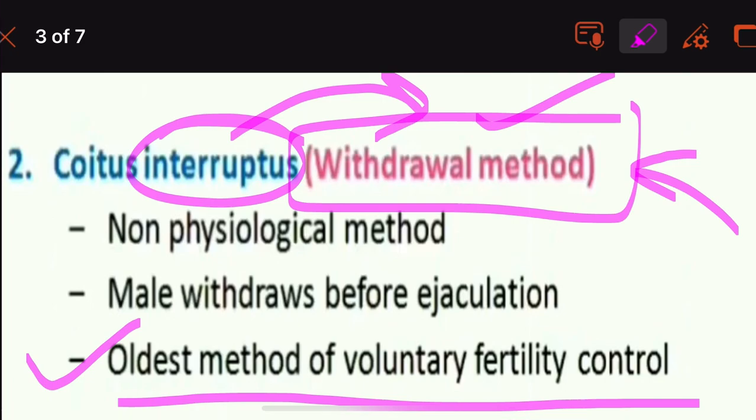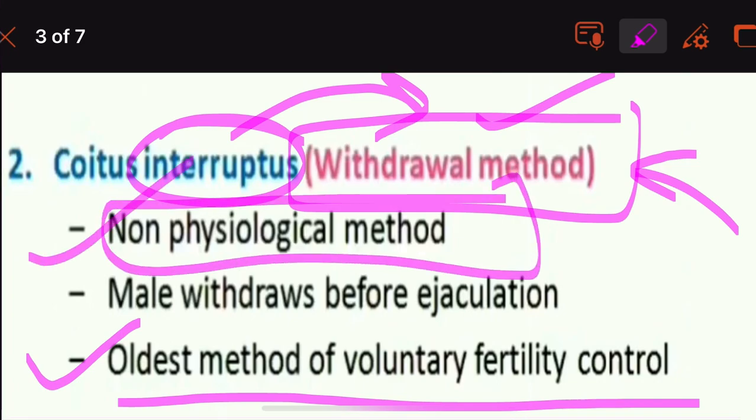It is a very widely practiced method. Some couples practice it successfully and without difficulty, and due to certain ethical reasons, people also prefer the withdrawal method. But it is a non-physiological method and has certain drawbacks. The pre-ejaculatory fluid, the precoital secretion, may contain a drop of semen, which is sufficient to cause pregnancy.